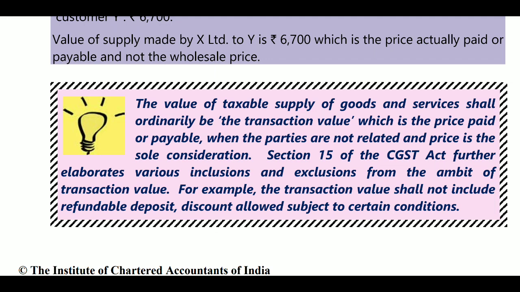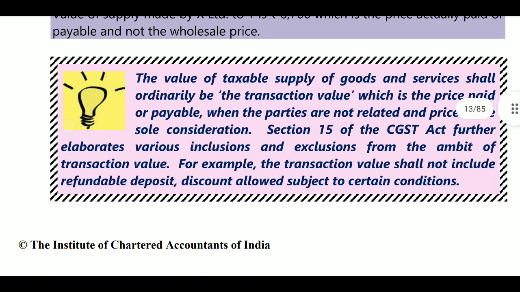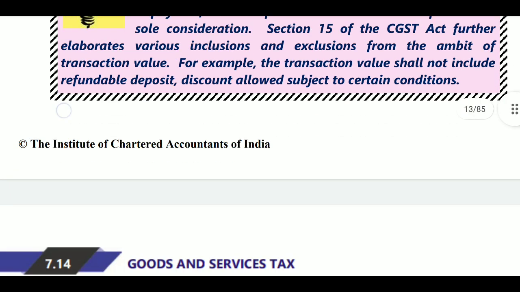Section 15 of the CGST Act further elaborates various inclusions and exclusions from the ambit of transaction value. For example, the transaction value shall not include refundable deposits and discounts allowed subject to certain conditions. So as per Section 15, transaction value does not include refundable deposits and discounts allowed subject to certain conditions.